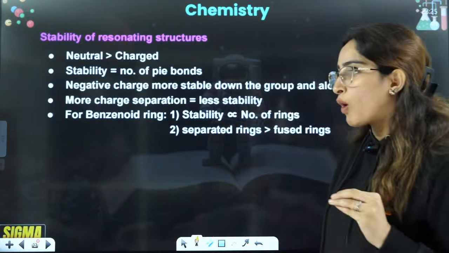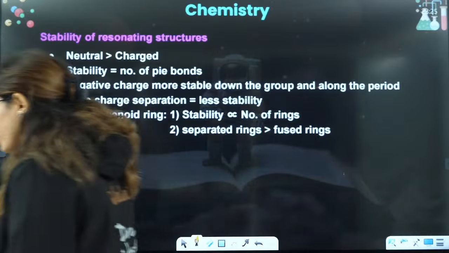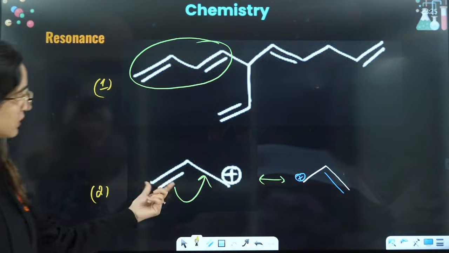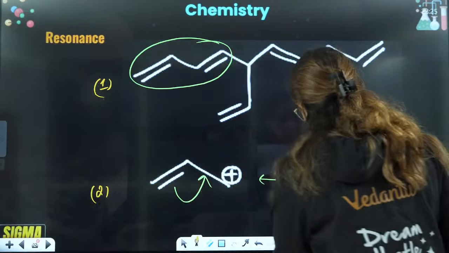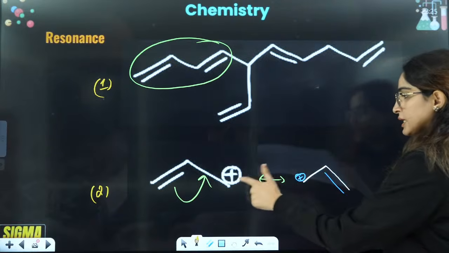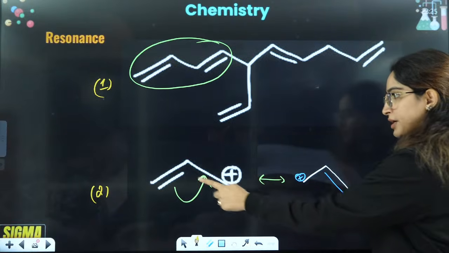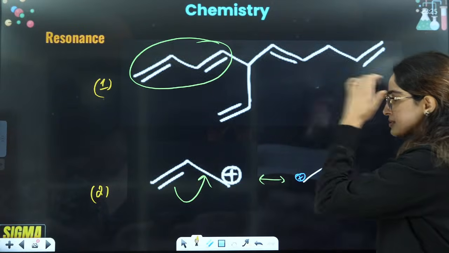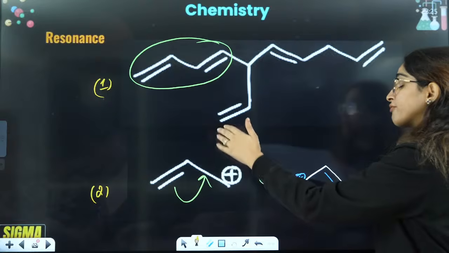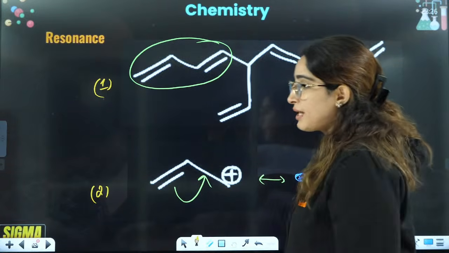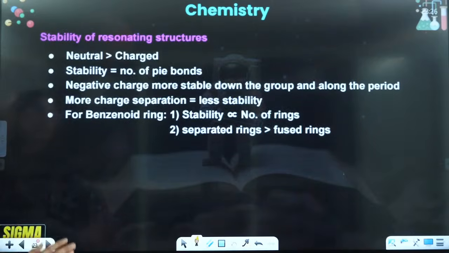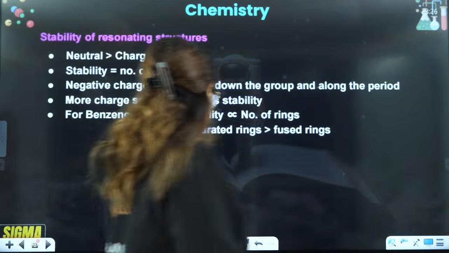What do you want me to repeat? Yes, Sai, what do you want me to repeat? This one, the double bond shifts here. That's why I have drawn a double bond here. Now this carbon is not electron deficient, but now this carbon is electron deficient. Always in this case, the double bond will shift, and from where the double bond is shifting, that will have a carbocation. Yes. So next is stability of resonating structures.